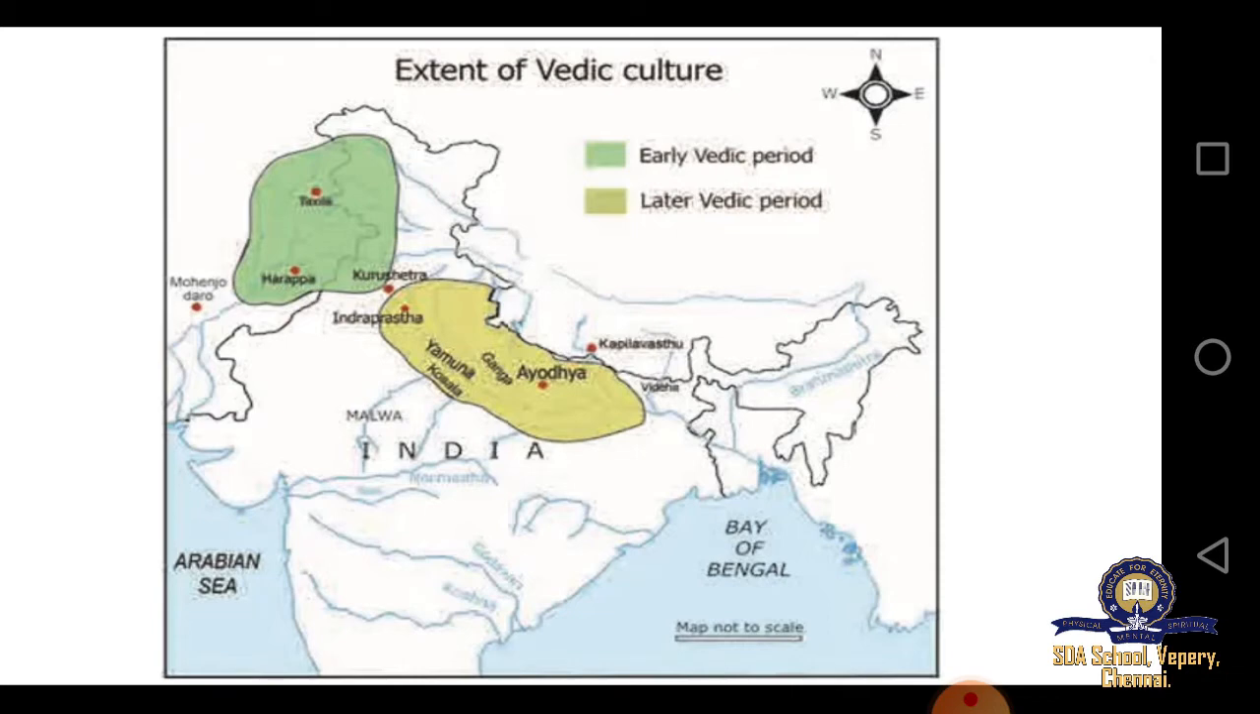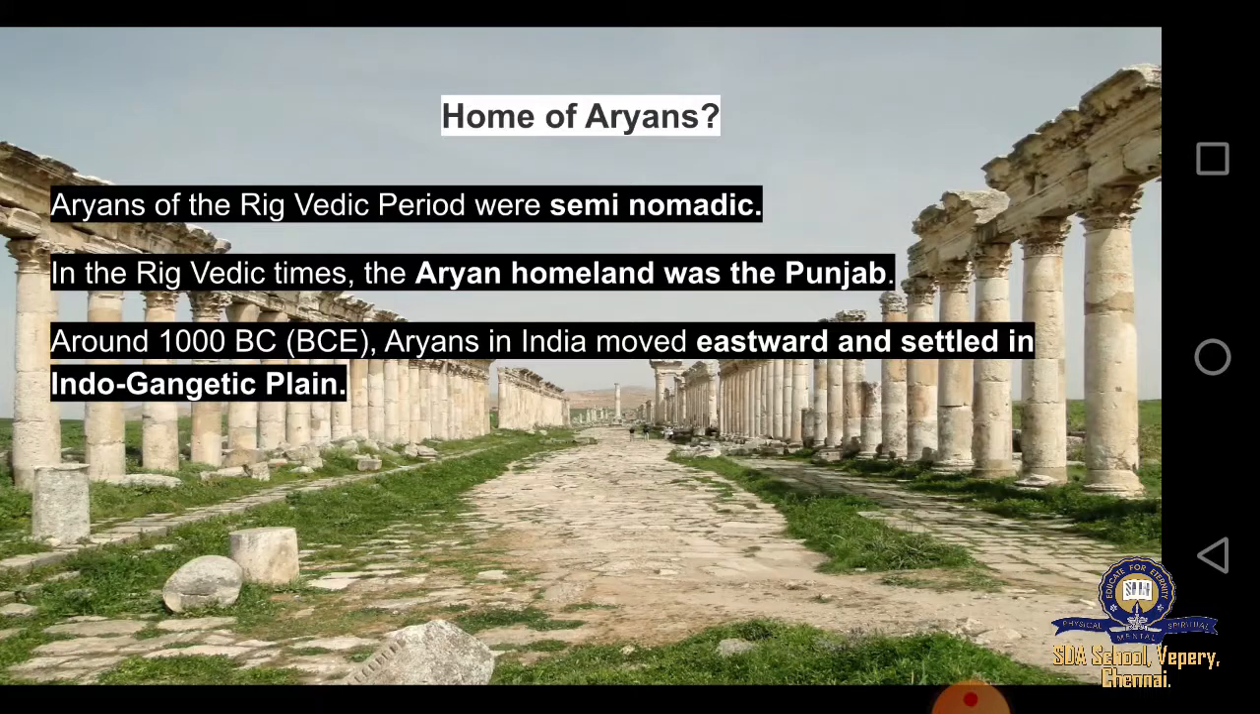Then we are now able to look at the extent of Vedic culture. As we saw here in the map, we see the early Vedic period as well as the later Vedic period. As we saw, the Aryans kept moving from one place to another. So during the early period, they stayed in the place which is marked in green, and in the later Vedic period, they stayed in places like Ayodhya, near Ganga and Yamuna. So these were the places where they lived.